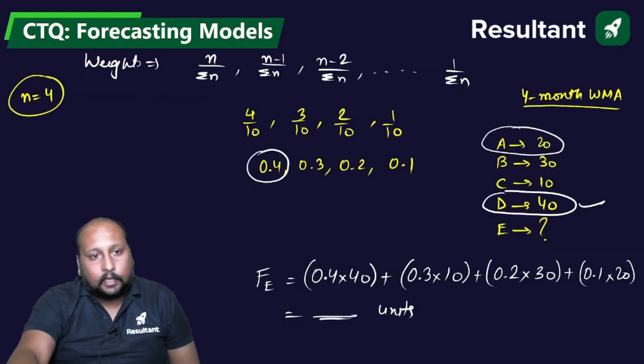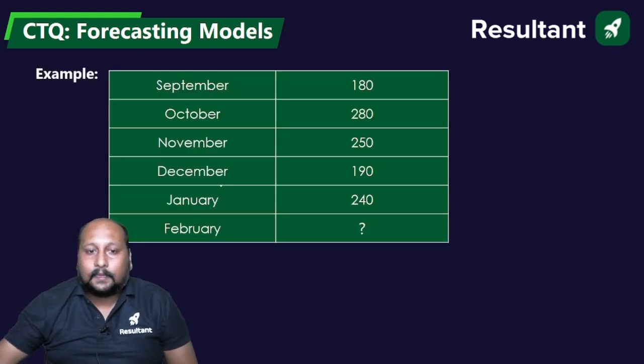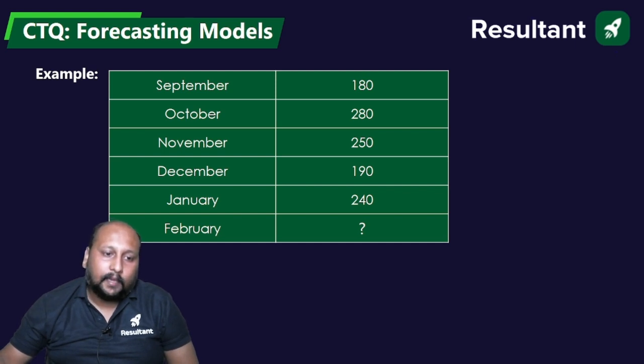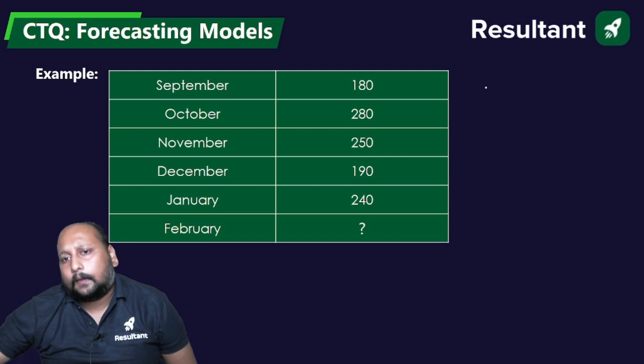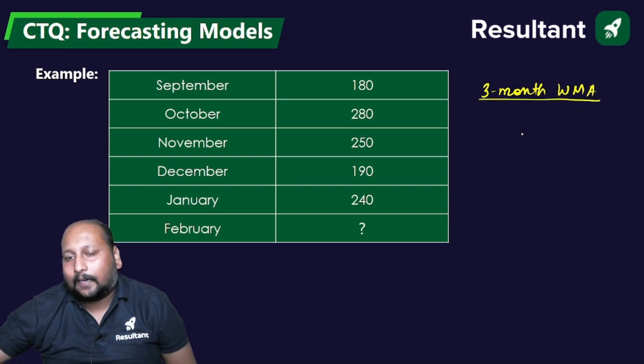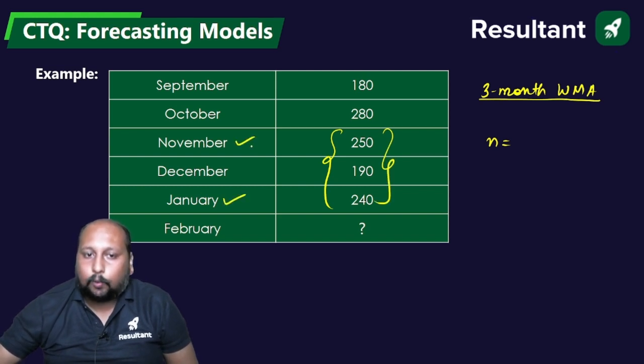Okay, chalo. So let us take one more example to understand this in the simplest way. The same example here, let us suppose I am calculating for the 3-month weighted moving average method. Okay, that means n is equal to 3. That means I have to take the recent 3 data. This is the recent, this is the oldest data.